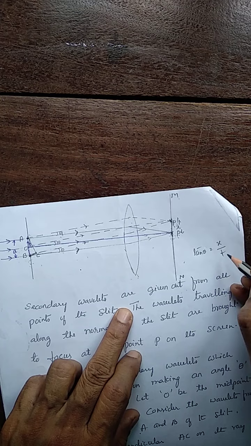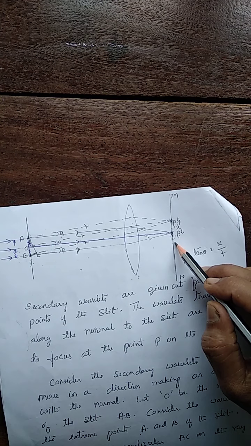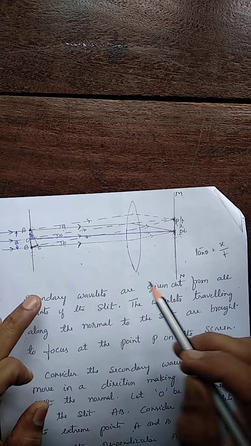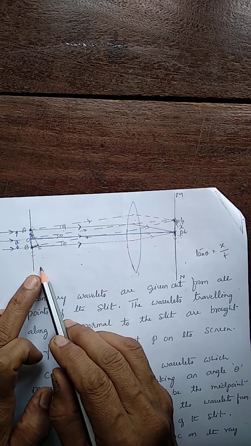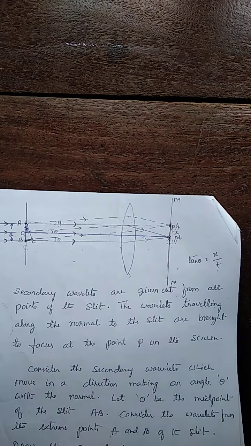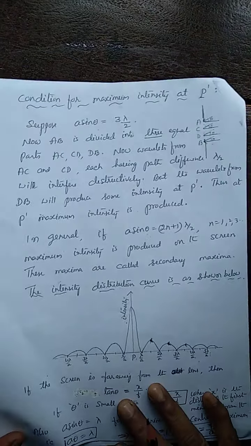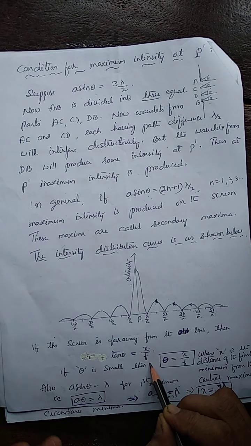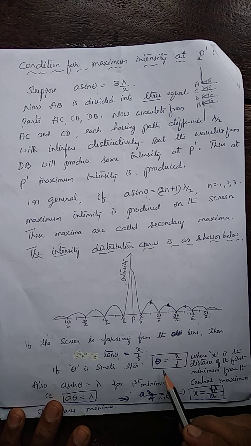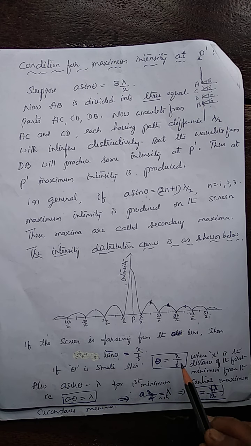Distance is taken as the focal length of the lens. When the distance of the screen is large and the lens is very close to this, the distance is taken as the focal length, so that tan theta becomes x by f. In that case, tan theta is x by f, and when theta is very small, we can approximate tan theta to theta itself, so that we get theta is x by f. What is f? Focal length of the lens used.